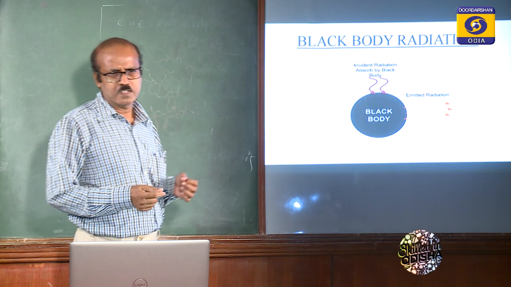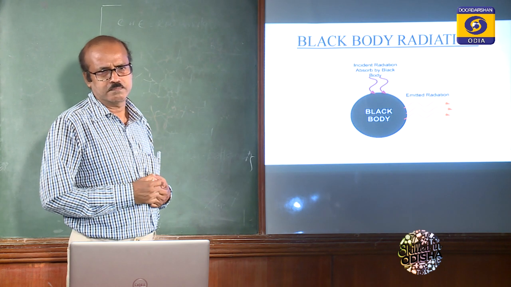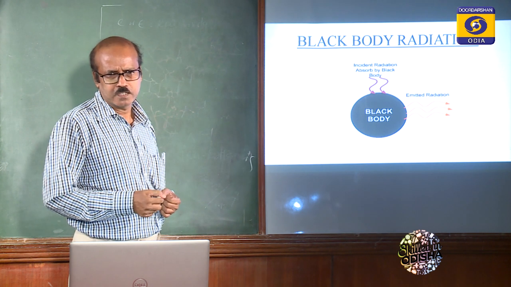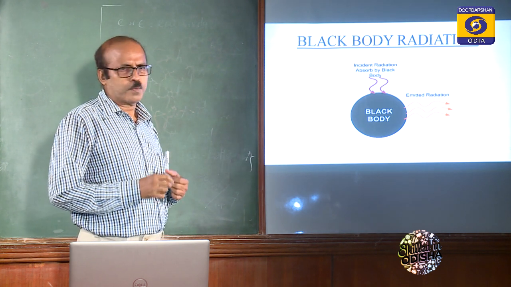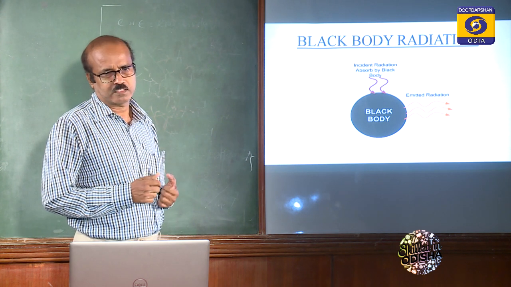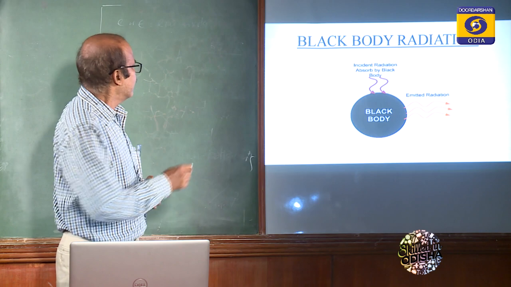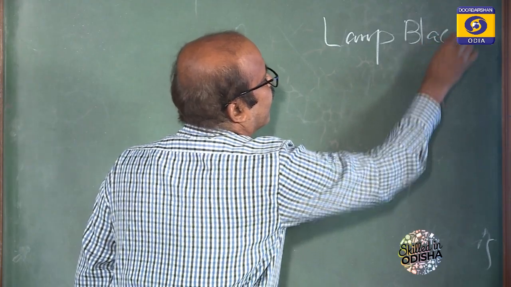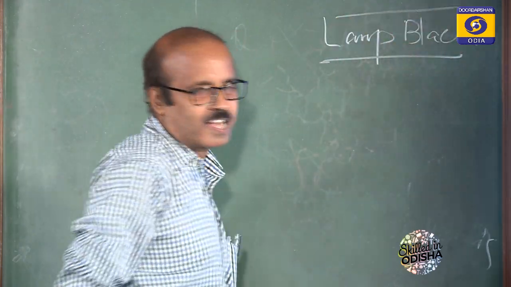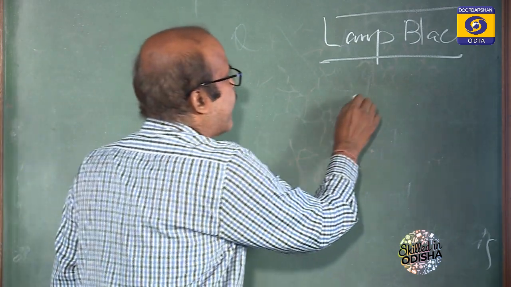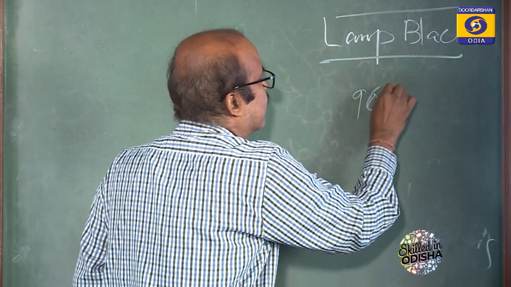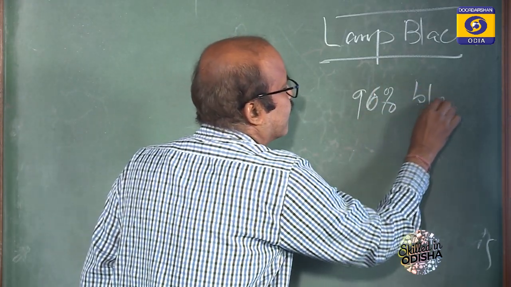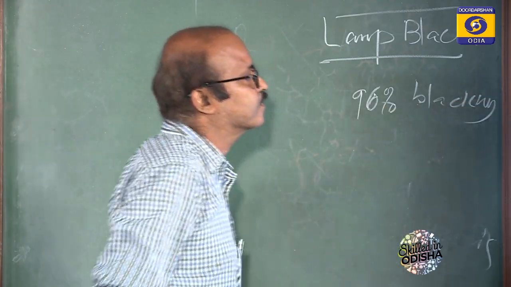Now, as you know, there is nothing perfect in this world. Similarly, although we will discuss the black body, no perfect black body is there on our earth. Lamp black is nearly about 96% black.